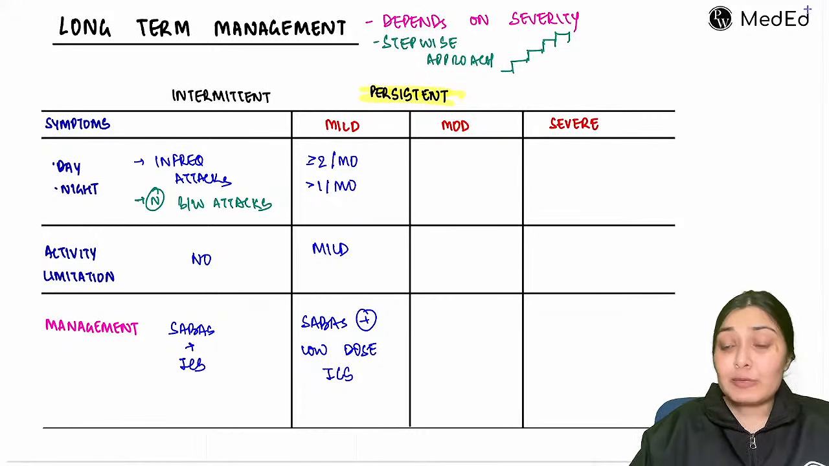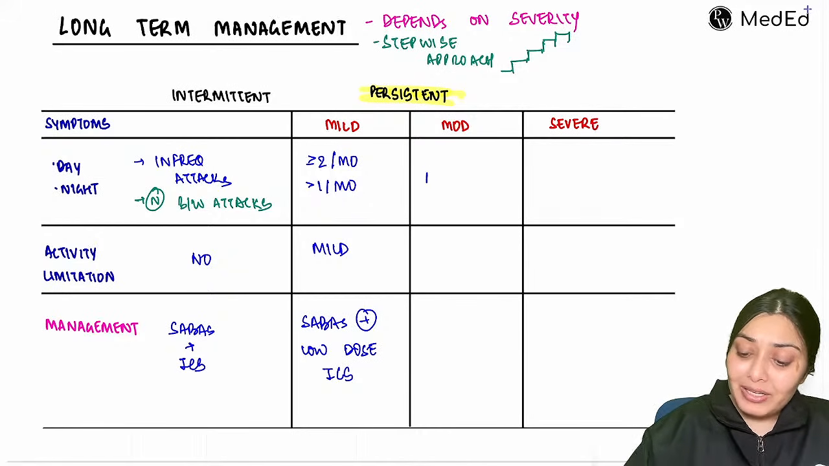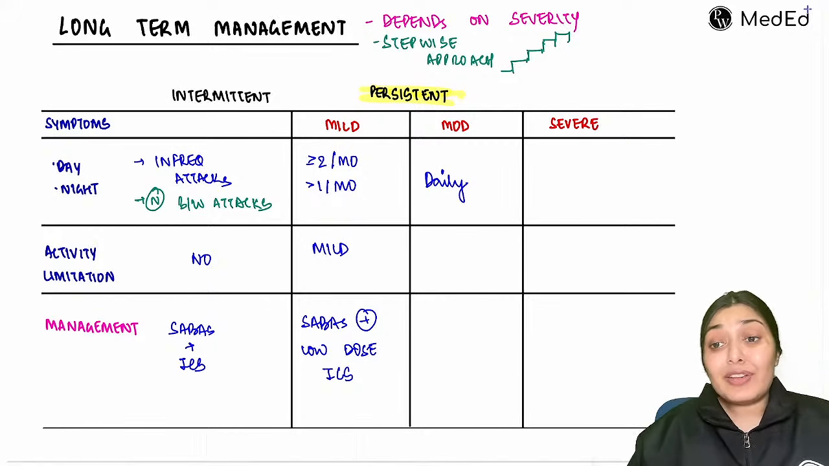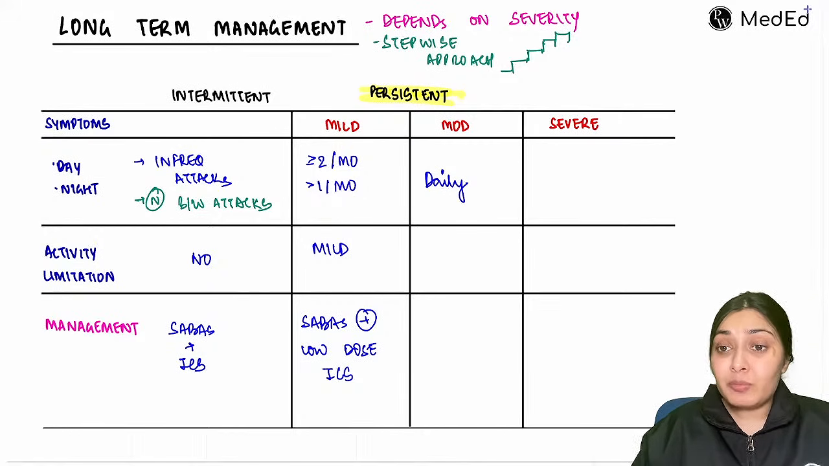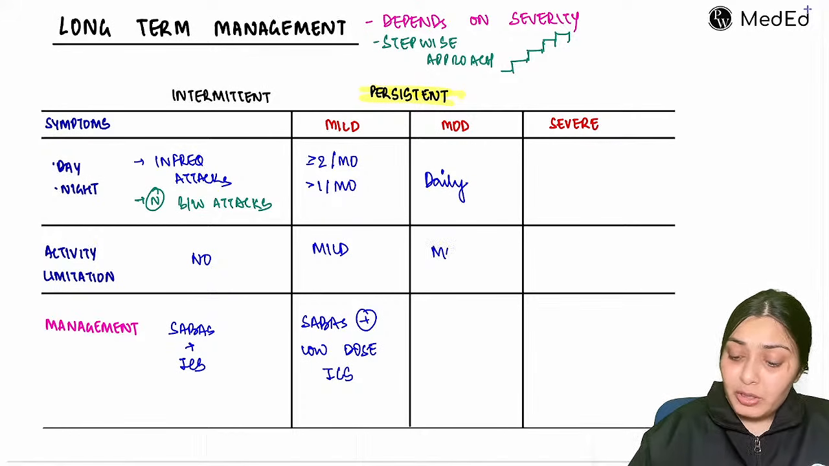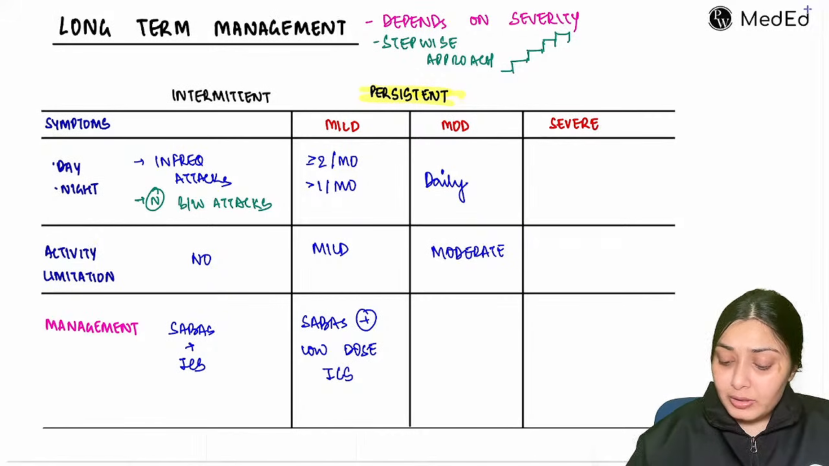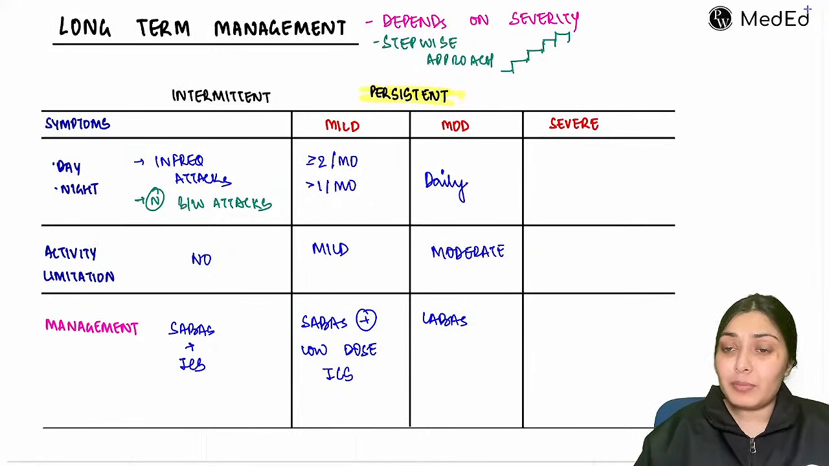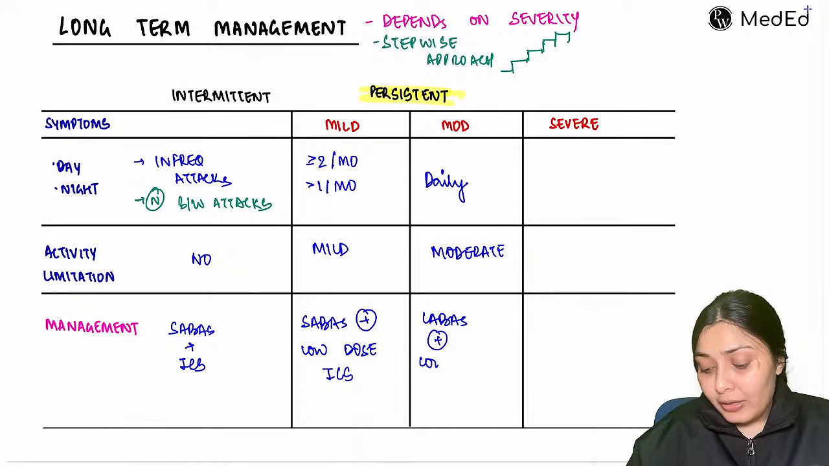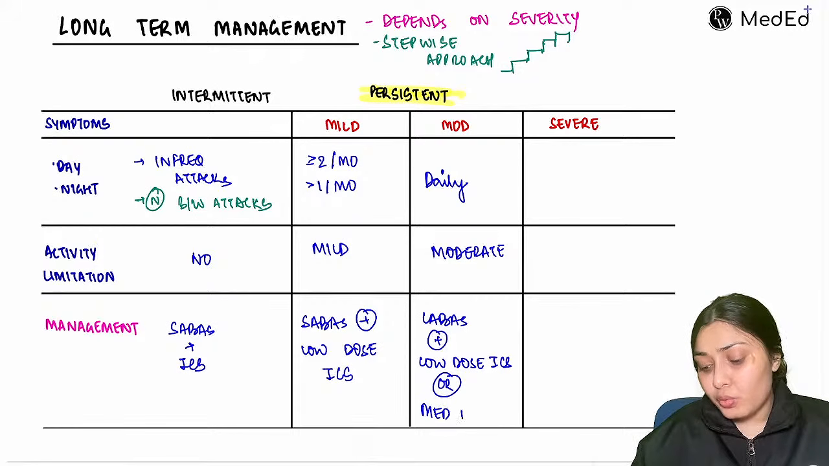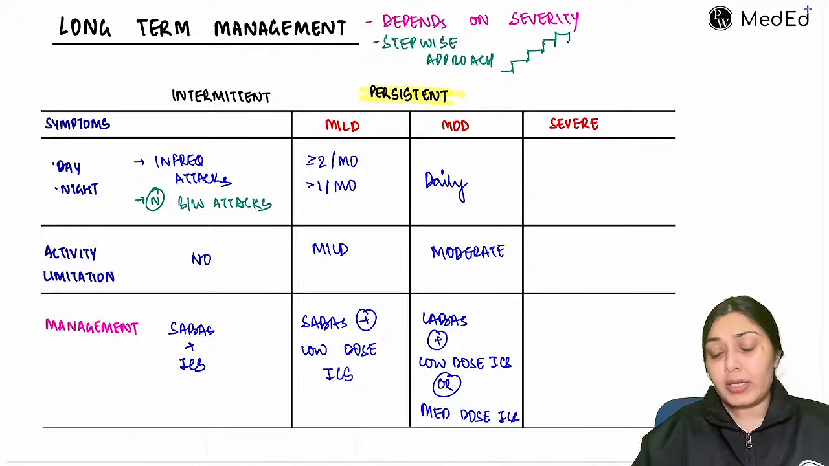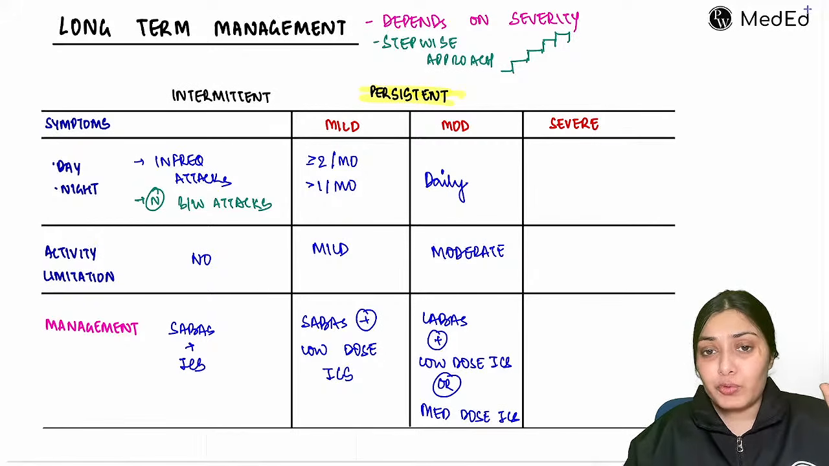Let's move to the second category, moderate persistent. Here the child is going to have daily attacks. If daily attacks are happening, the child is definitely restricted to his home. So there will be a moderate level of activity limitation. Here, now I won't give SABAs, I will give LABAs, that is long acting beta agonist, right? Along with that, I will definitely continue my low dose inhaled corticosteroids. Or what can I give? I can give medium dose inhaled corticosteroids. LABA plus low dose, or just give medium dose.